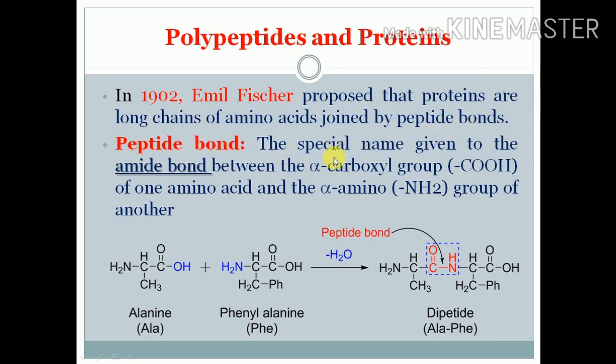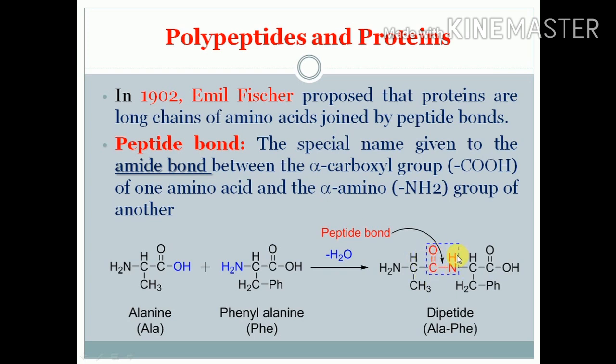But what is the peptide bond? The special name given to the amide bond between the alpha carboxyl group of one amino acid and the alpha amino group of another. See, this is the alanine. This is the C-terminal carboxylic acid group. This is the N-terminal amino group. This is phenylalanine, the second amino acid. Again, this is the N-terminal amino group and the carboxylic acid group. A condensation reaction of the carboxylic acid group of one amino acid and the amino group of the second amino acid gives an amide bond.